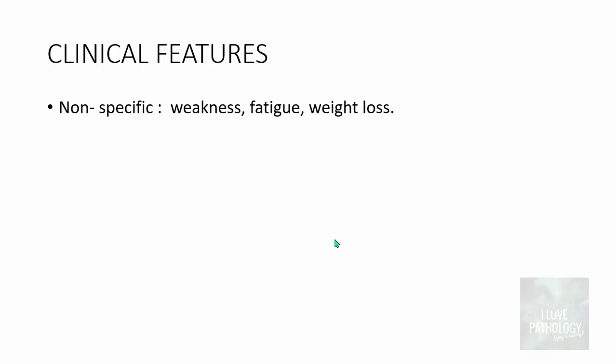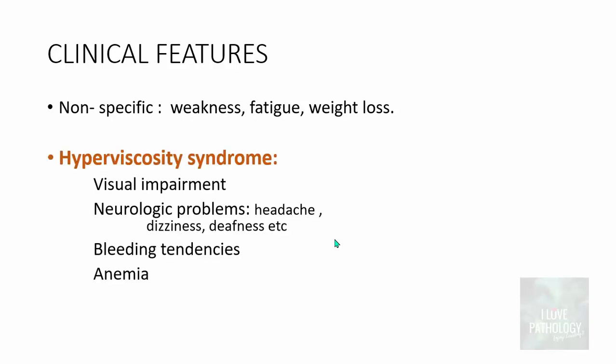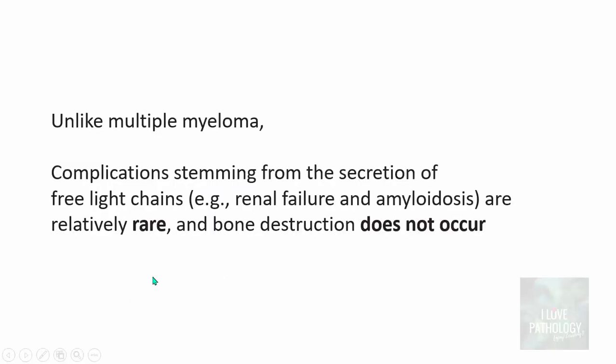The clinical features in Waldenstrom macroglobulinemia are very non-specific. They can present with weakness, fatigue or weight loss, but then when you have more and more IgM, you do have hyperviscosity syndrome, which can manifest as visual impairment, neurologic problems like headache, dizziness, deafness, etc. They can manifest with bleeding tendencies, and because of marrow infiltration of these tumor cells, just like in multiple myeloma, they can present with anemia as well.